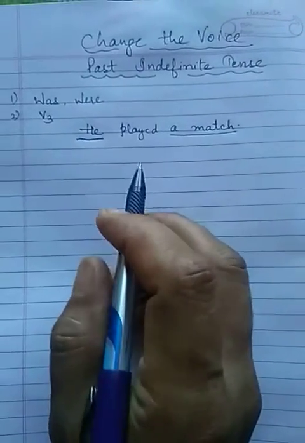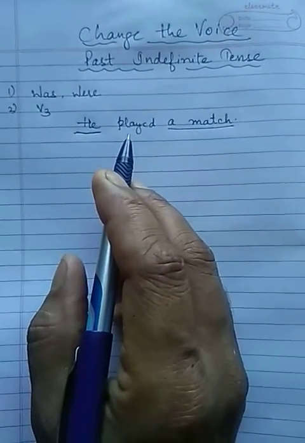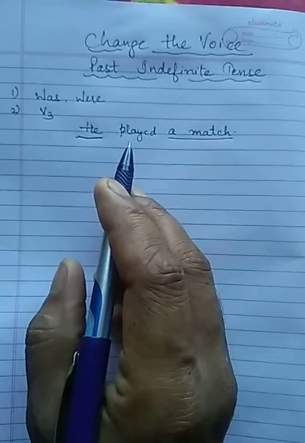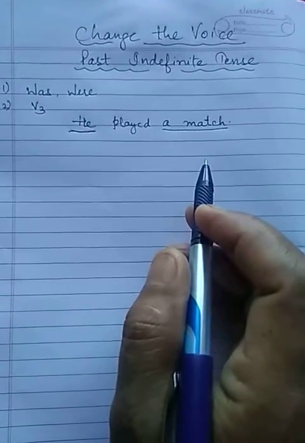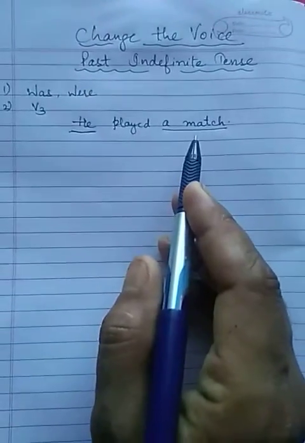Now we have to change the active voice into passive voice. So let's start. First of all, what we have to do, we have to change object into subject and subject into object, okay.